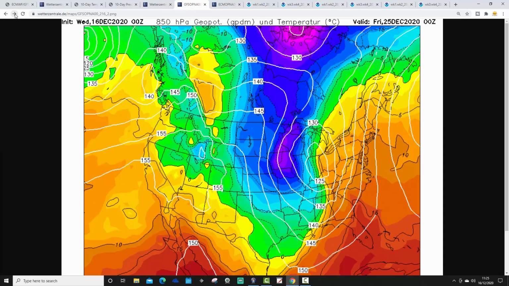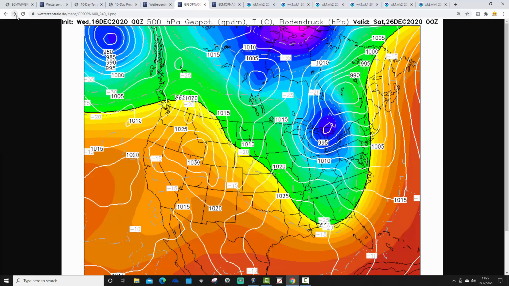Look at that upper air temperature profile. Wow, for Christmas Day. Very mild air pushing, or even quite warm air pushing up the east coast, but brutal cold on the northern and western side of that area of low pressure pushing through the Midwest. So there will be a rapid transition from heavy rain initially on the eastern side of the low to blizzards on the western side of the low.